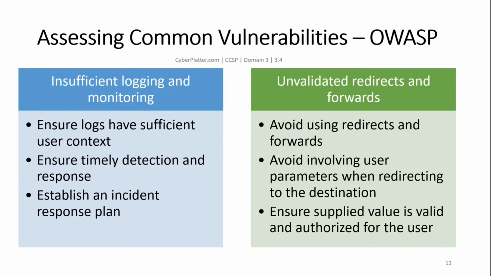Unvalidated redirects and forwards. Oftentimes, developers will use redirects without validation, which may expose applications to untrusted data or other applications. Without this validation, malicious users can alter the redirects to point the user to malicious sites such as phishing sites. Some of the prevention techniques related to unvalidated redirects and forwards: it is highly recommended to avoid using redirects and forwards. If used, don't involve user parameters in calculating the destination. If destination parameters cannot be avoided, ensure that the supplied value is valid and authorized for the user.